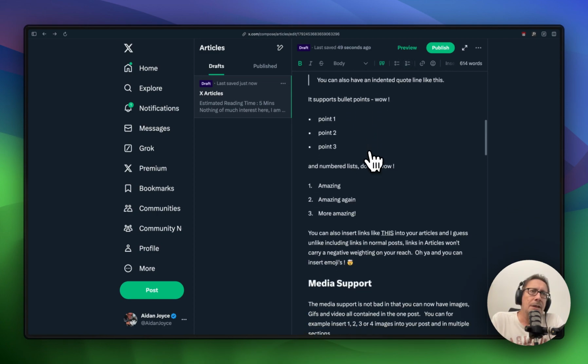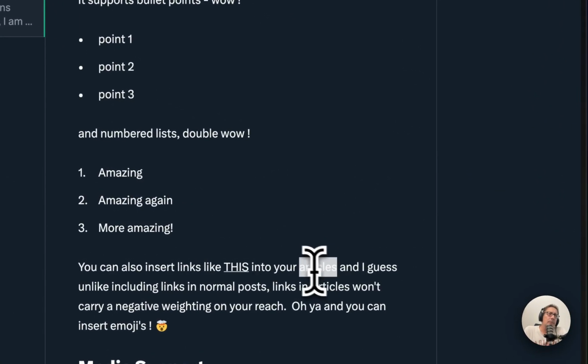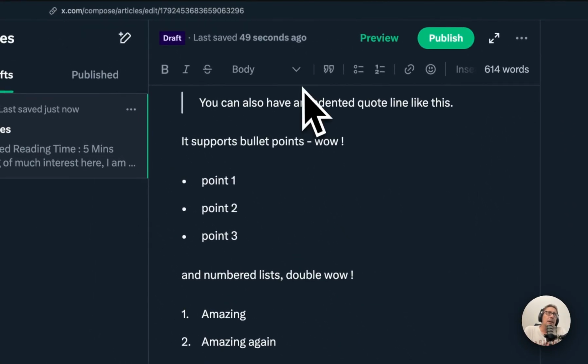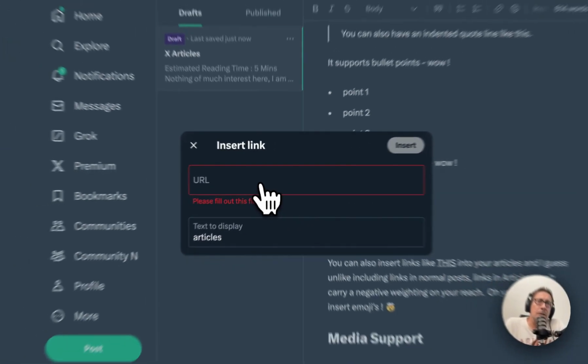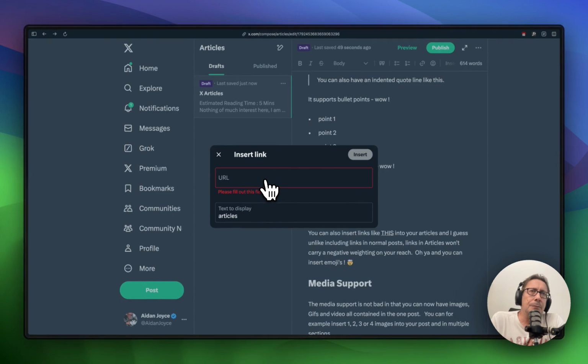Of course, the other nice thing you can do is insert links. So if you want to, for example, make articles a link, simply go up here and click on your links, and now you can type in a URL like Google or whatever you want the link to go to, so you can put in your link in there.